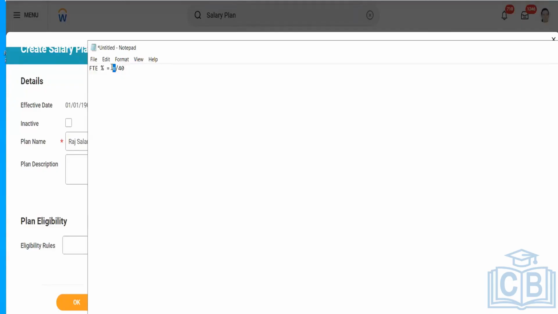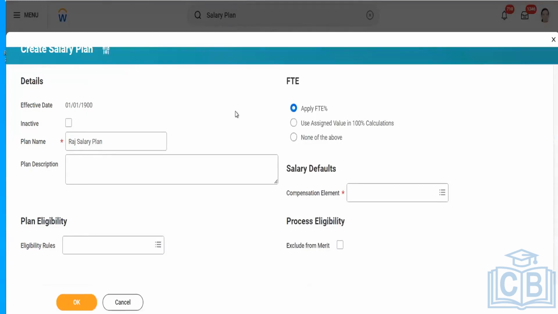There are some workers who mainly work 10 hours in a week or hour, like an intern or working student. It is common. Normally you can use this. Use assigned value.